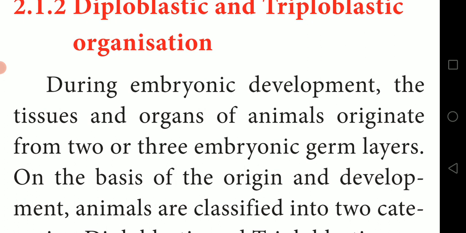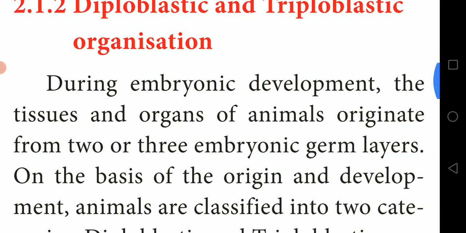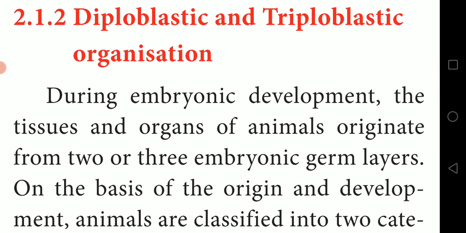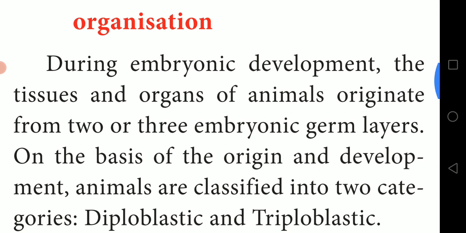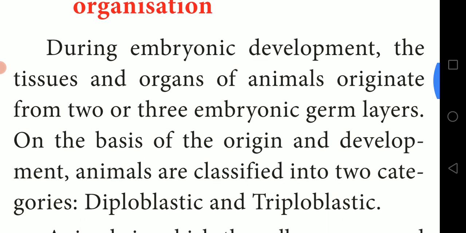During embryonic development, the tissues and organs of animals originate from two or three embryonic germ layers. This we have already discussed: during development of the embryo, three layers are formed: ectoderm, endoderm, and mesoderm.